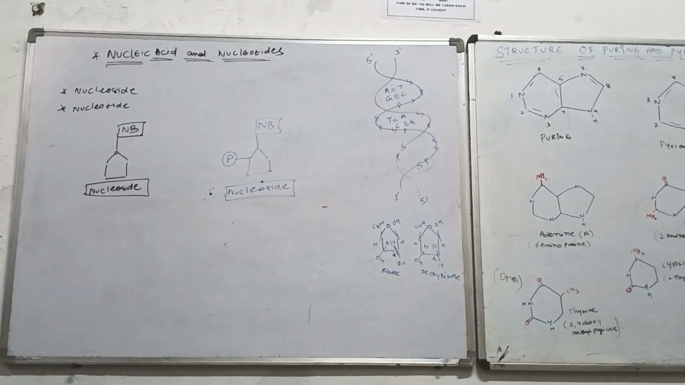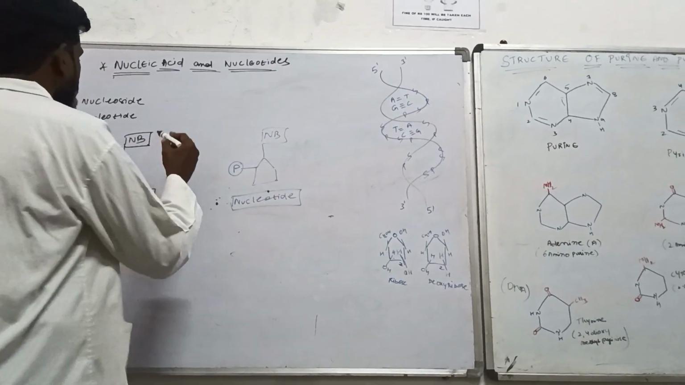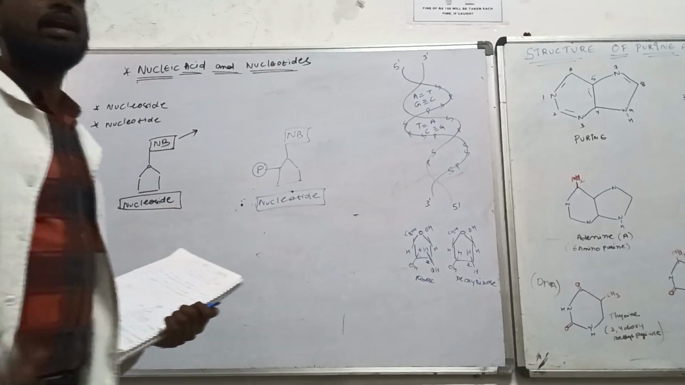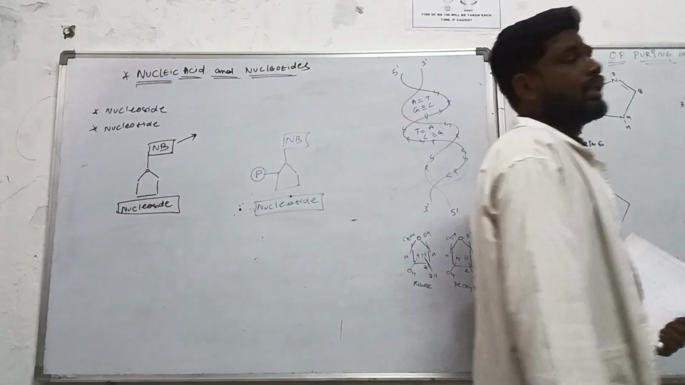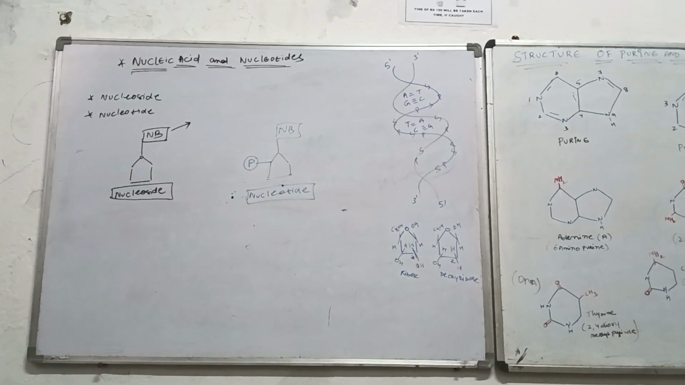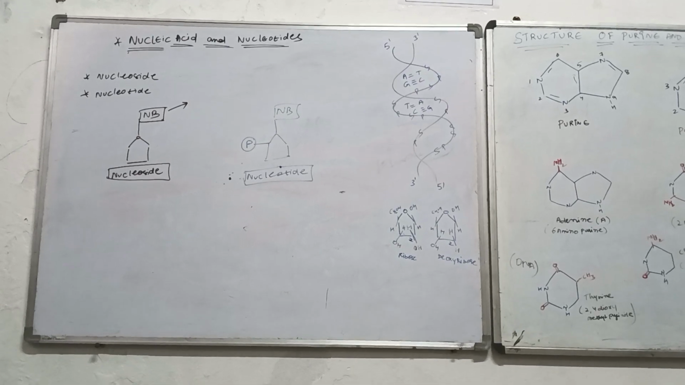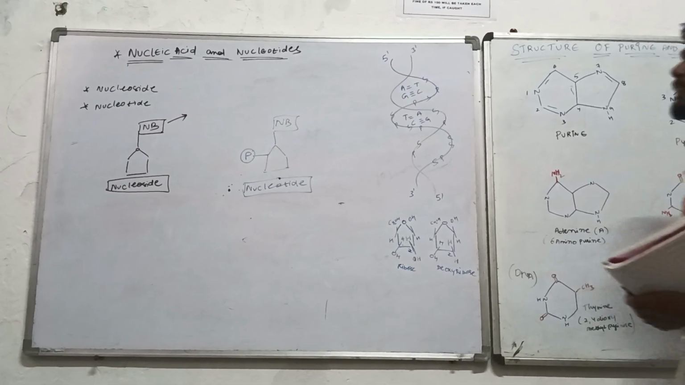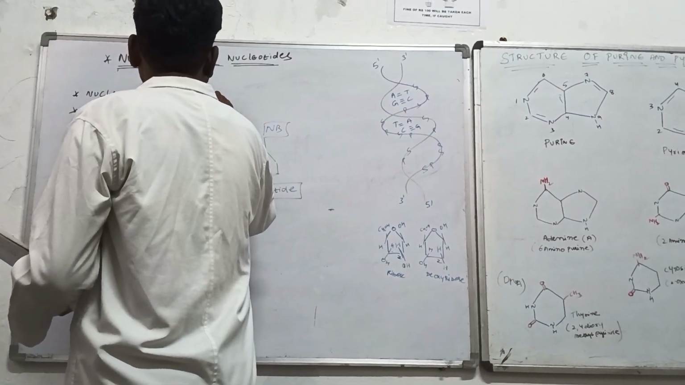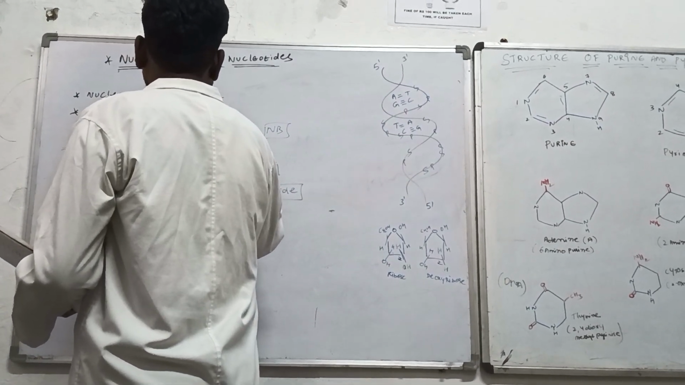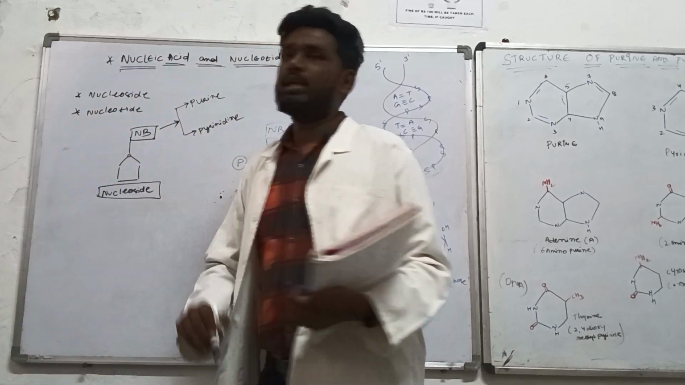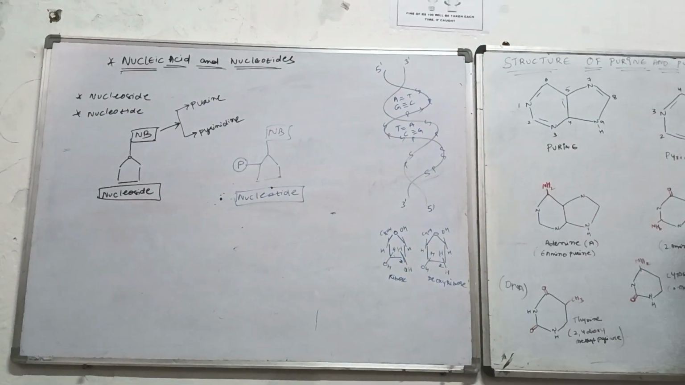Okay, now these nitrogenous bases, which need to come and attach to the ribose molecule, can be divided into two, that is purine and pyrimidine. Purine and pyrimidine, the nitrogenous bases.